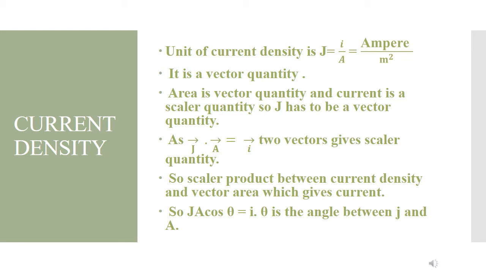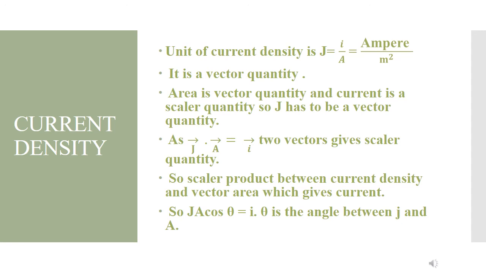Now what is its nature, whether it is a scalar quantity or a vector quantity? Here area is a vector quantity and current is a scalar quantity. Then J has to be a vector quantity because J dot A equals I. Two vectors give a scalar quantity. So what type of product is it?